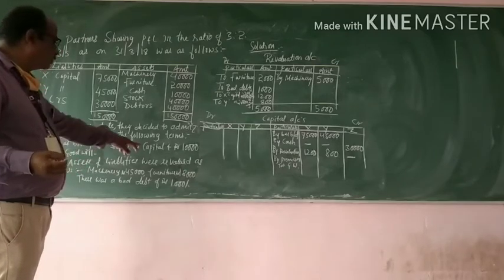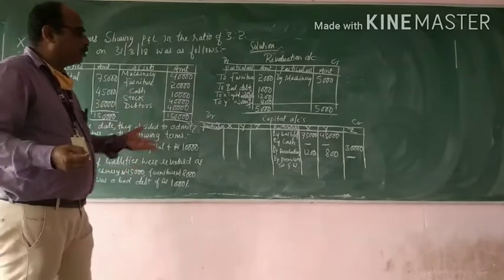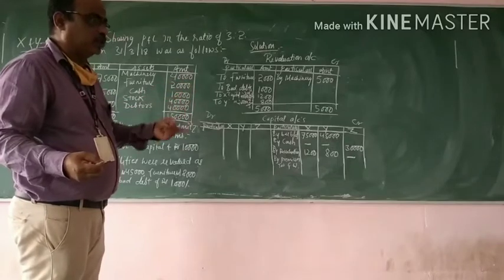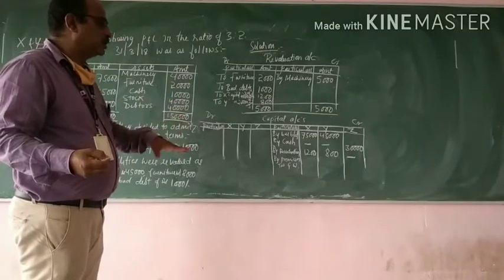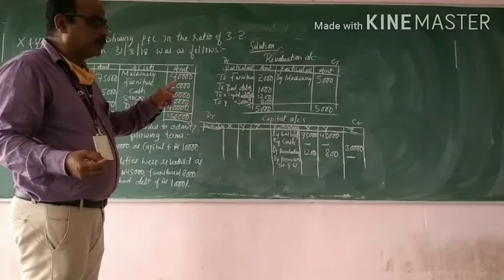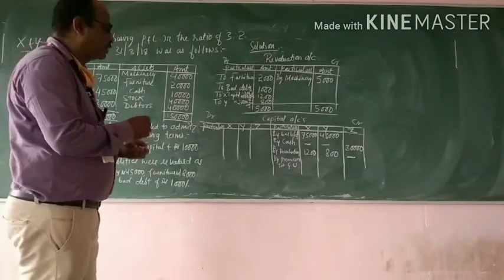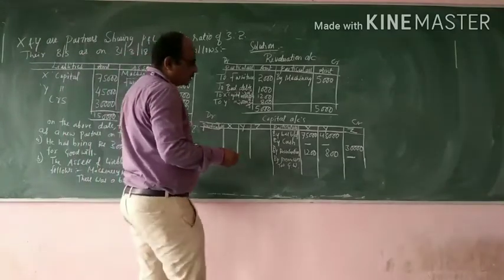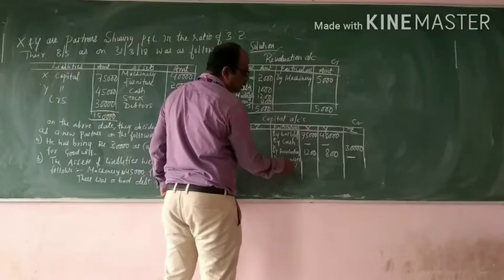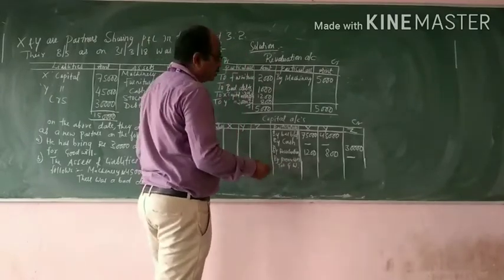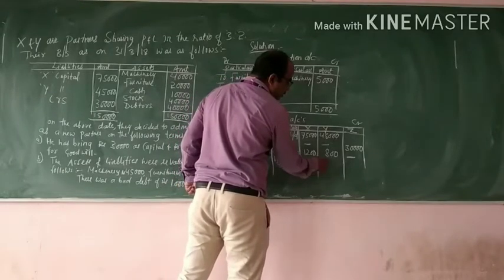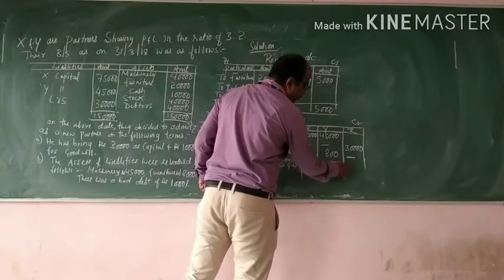This goodwill amount should be transferred or given to the old partners as per their sacrifice ratio. If the sacrifice ratio is not given, it is implied that the old profit sharing ratio will be the sacrifice ratio, because they will be sacrificing in the old ratio only. So here the premium for goodwill, 10,000, should be given at 3 by 5 and 2 by 5: 6,000 and 4,000.